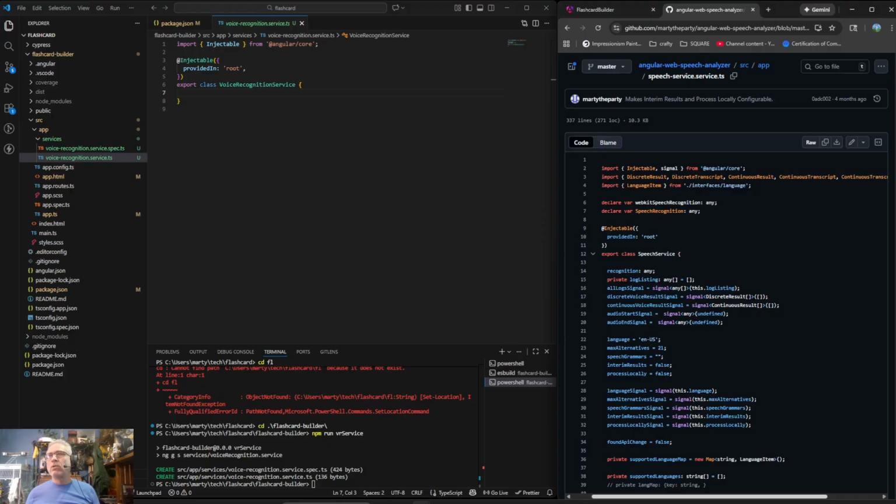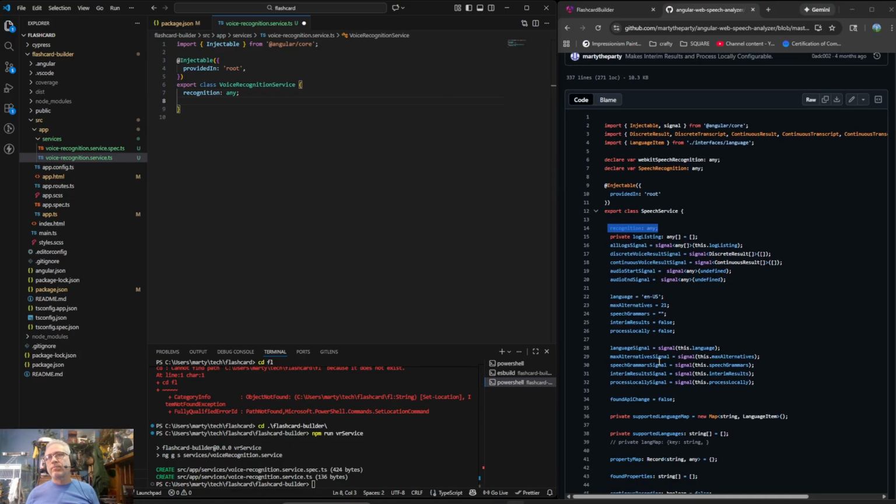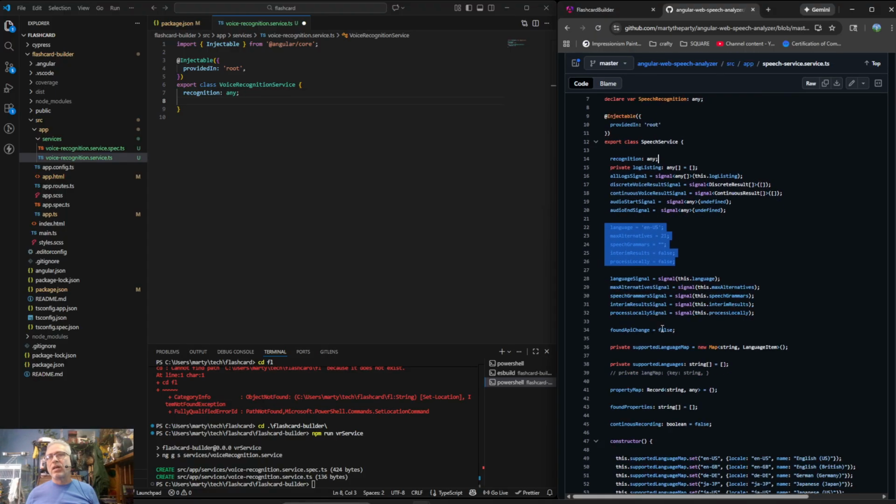So it looks like we had created our own voice interfaces. So we're going to have a recognition any. I think we want this. And I don't think that the actual type has been established yet. It is in flux. That's why it has to be an any. Okay, I think we want this. I don't think we want this. I think we're going to go with all defaults on that.